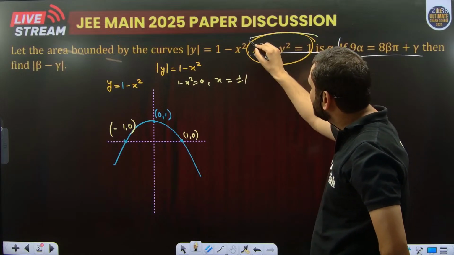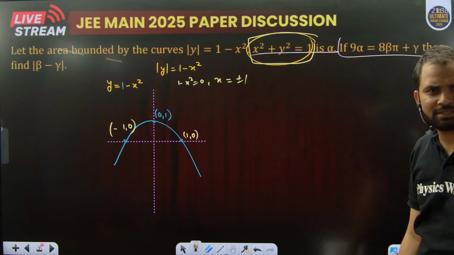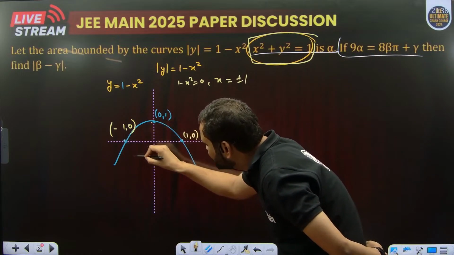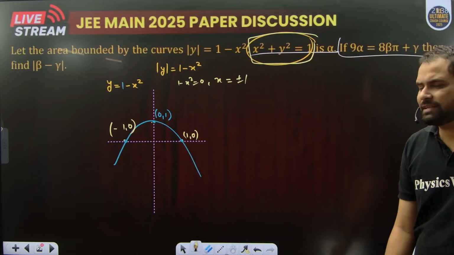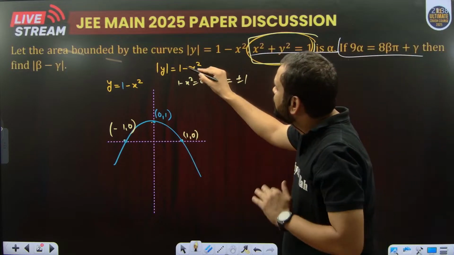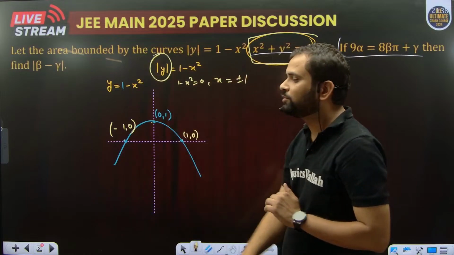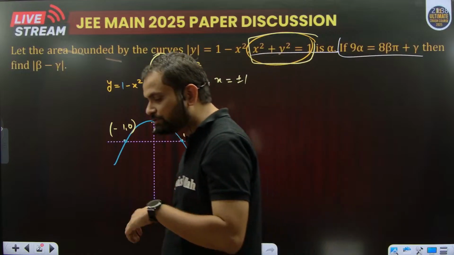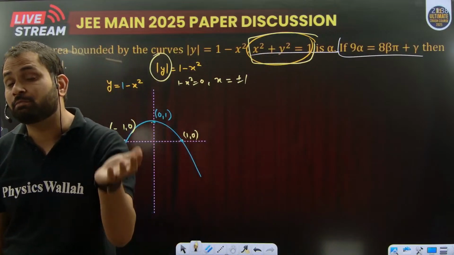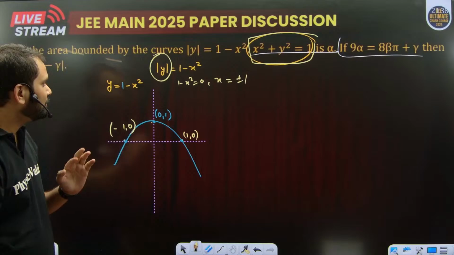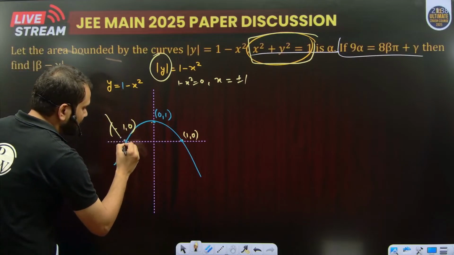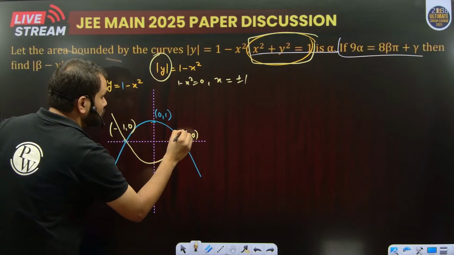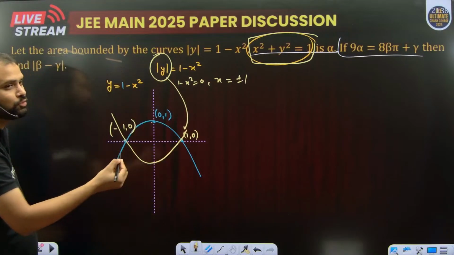When we talk about this curve, it is a circle having center (0, 0). So can you tell me, the circle will pass through all these points? Yes or no? But there is a mistake. What is the mistake? We have to find out the mod y. What do you mean by mod y? When we have the graph of y is equal to f(x) and we need to draw the graph of mod y is equal to something, we just have to take the mirror image of the graph about the x-axis. So the actual graph is the combination of two graphs.